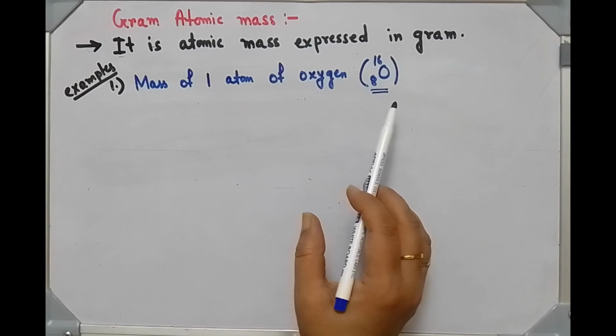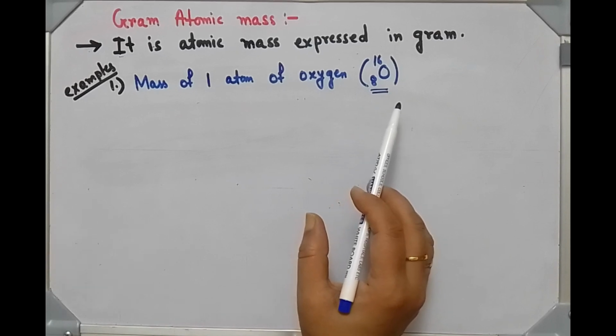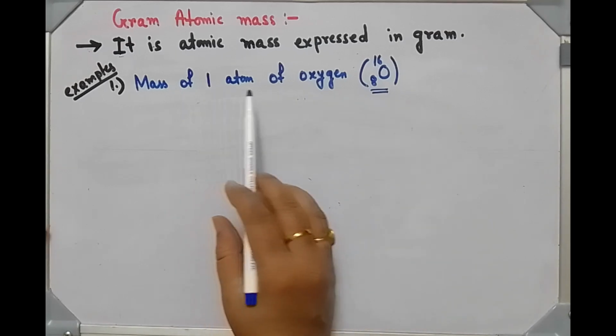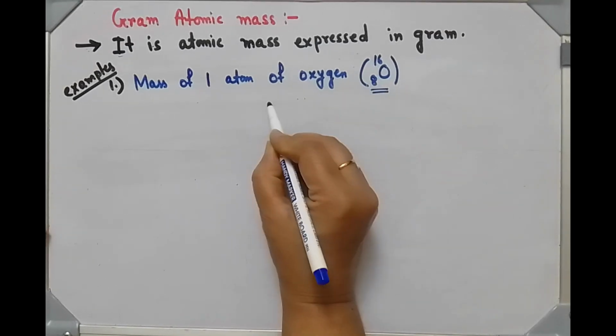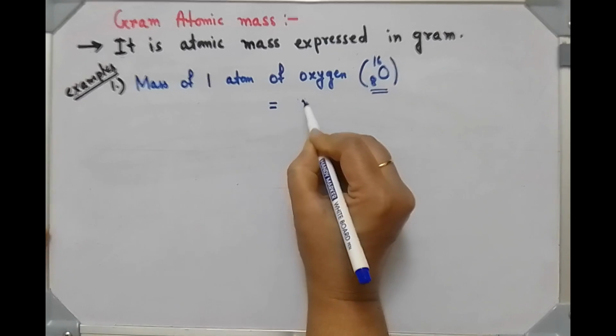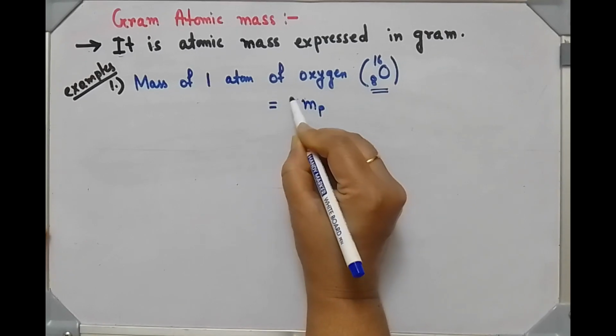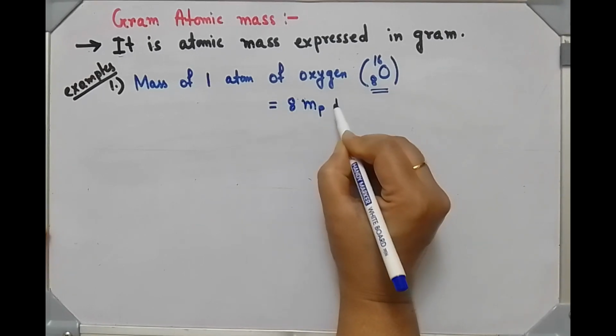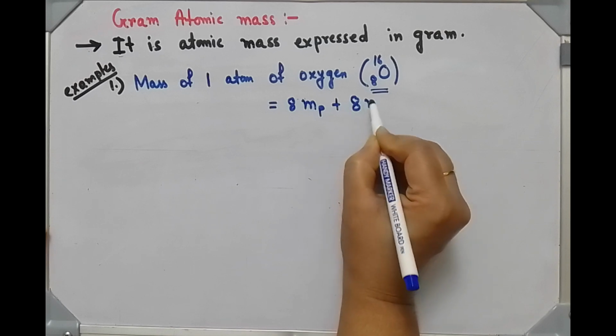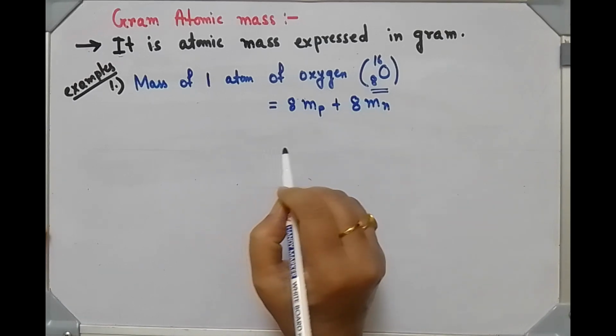But the mass of electrons is very, very small, so you can neglect the mass of electrons. So the mass of one atom of oxygen means the mass of 8 protons plus the mass of 8 neutrons.